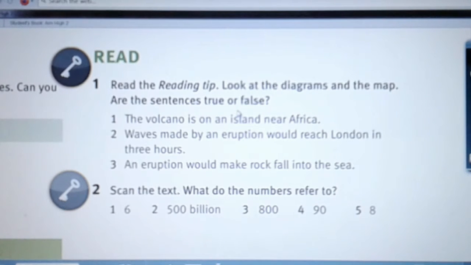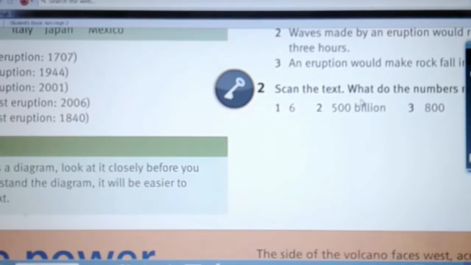Now, see this part. You need to read the reading tip and then look at the diagrams and the map and find out whether the sentences here are true or false. So, write down your answers next to the sentences. Now take a look at the reading tip.